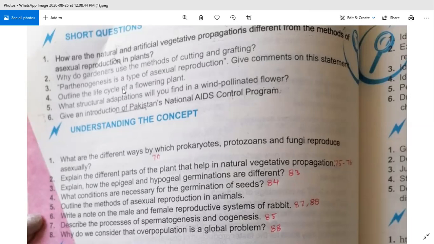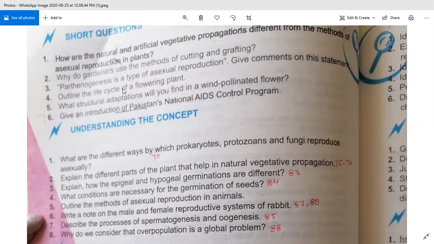I hope you have written. I am repeating it again: zygote, sporophyte, spores, gametophyte, gametes, and then zygote. I hope you have written the answer.